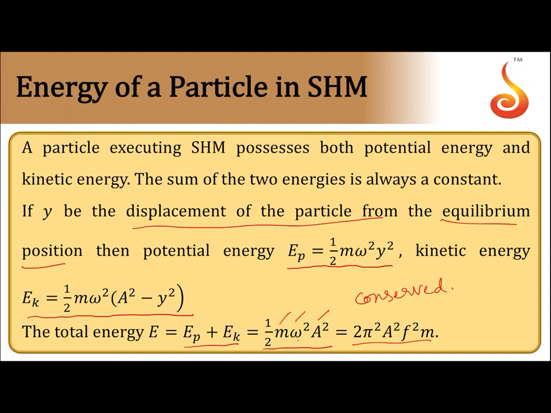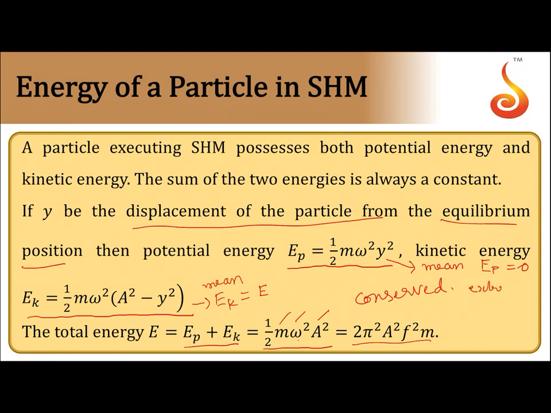Now if you analyze this, at the mean position, potential energy will be equal to 0, whereas kinetic energy will be equal to ½mω²a². Put y = 0 here at mean position. Then what do you get? It will be equal to the total energy. This is at mean position.